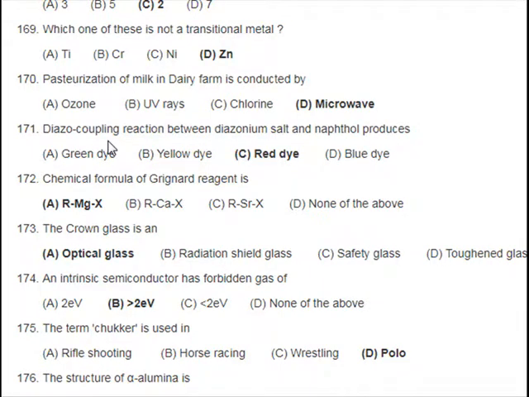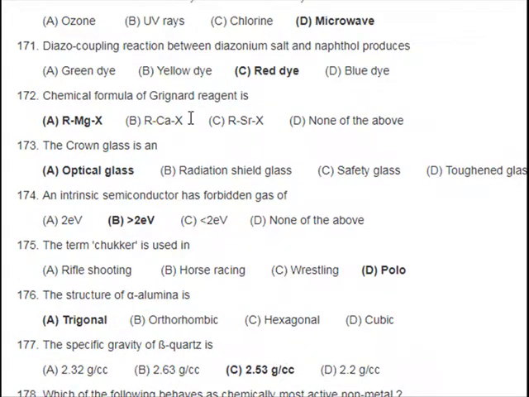171. Diazonium coupling reaction between diazonium salt and NaOH produces: A. Green dye, B. Yellow dye, C. Red dye, D. Blue dye. 172. Chemical formula of Grignard reagent is: A. RMgX, B. R2Mg, C. RMgR, D. none of the above.